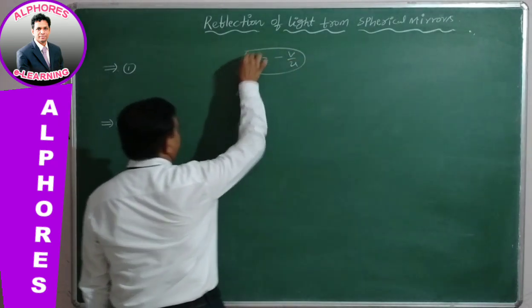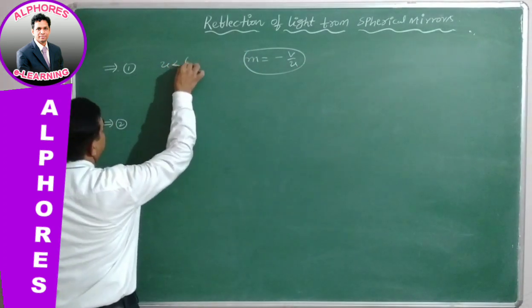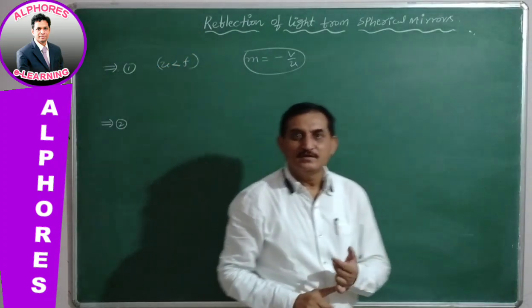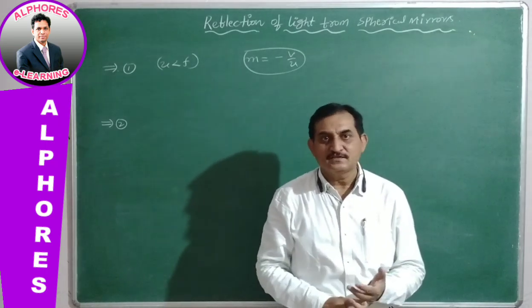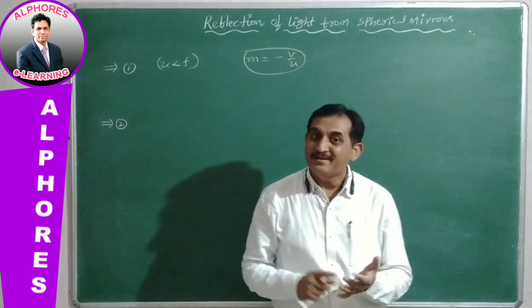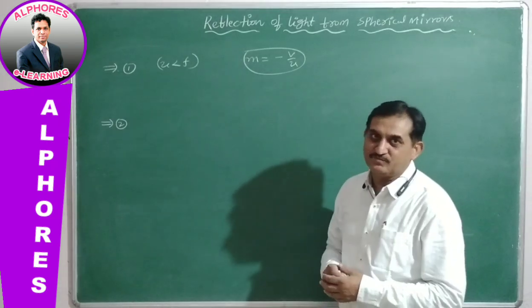By the first statement, when u is less than f, a convex mirror gives a real erect image for a virtual object.